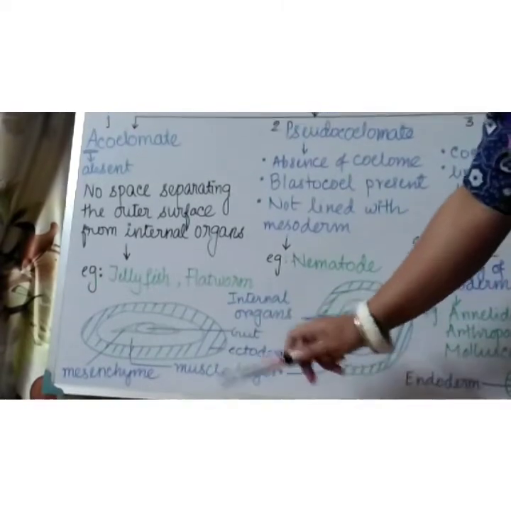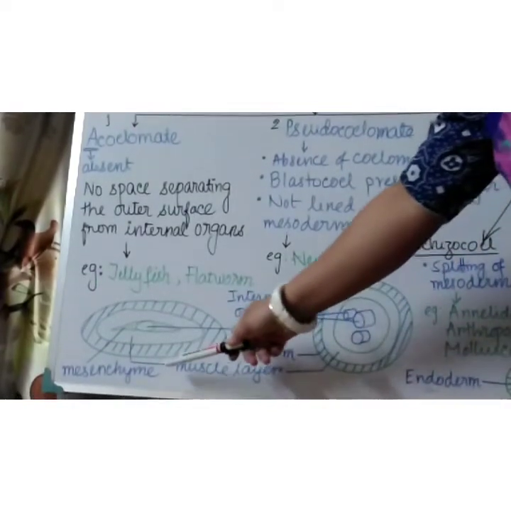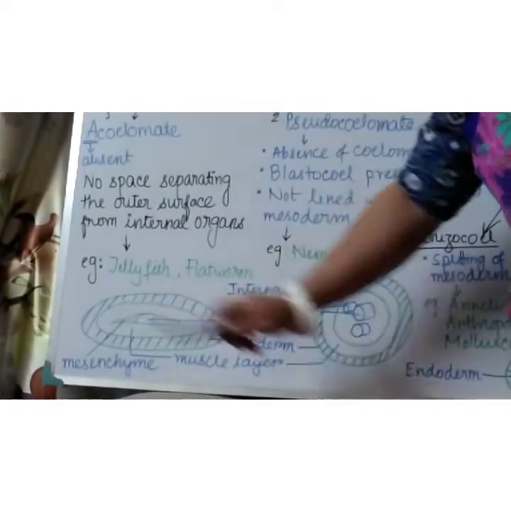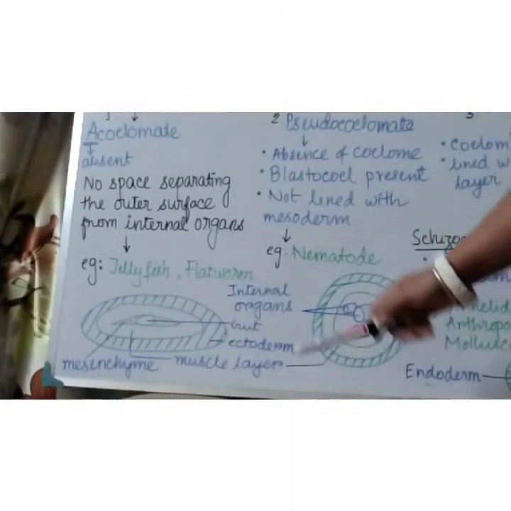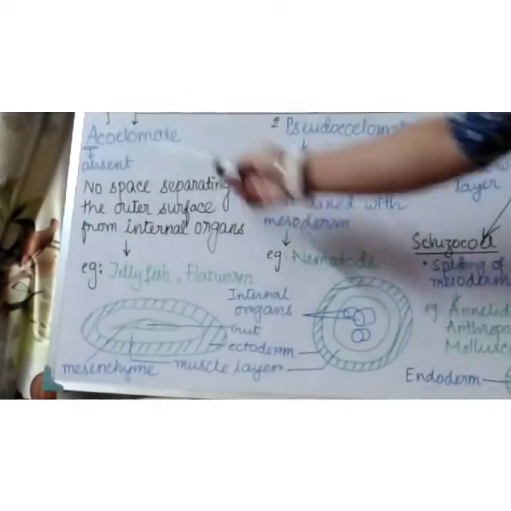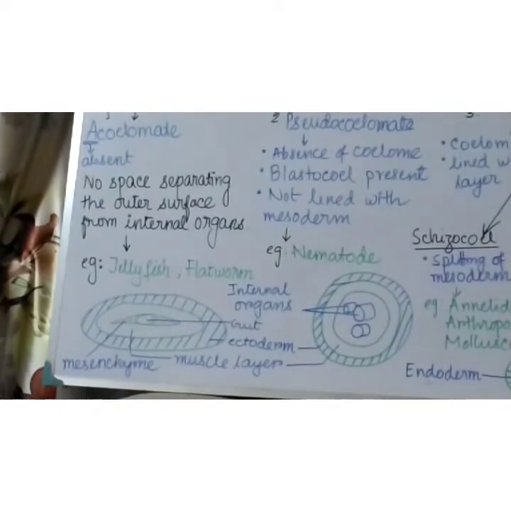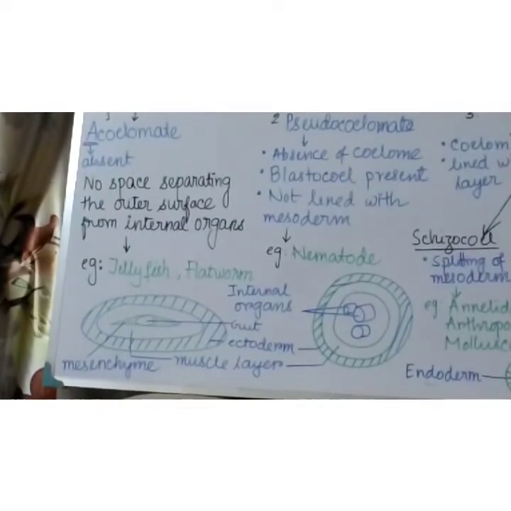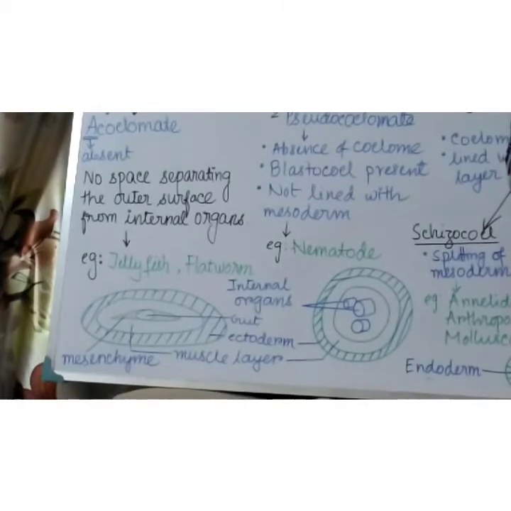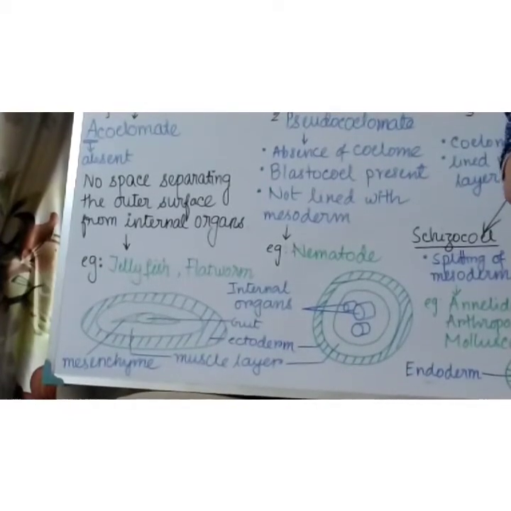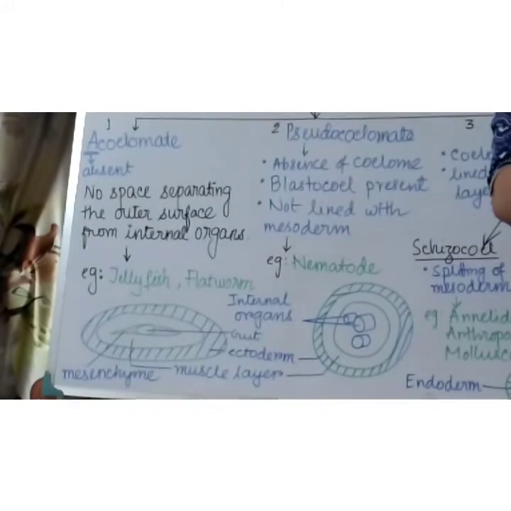Absence of mesoderm, absence of coelom. Only mesenchyme is present. Okay, so this diagram is for acoelomate. In which group of animals can you see this acoelomate type? In flatworms, they are the acoelomata.